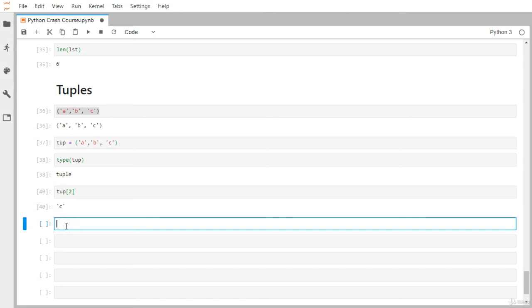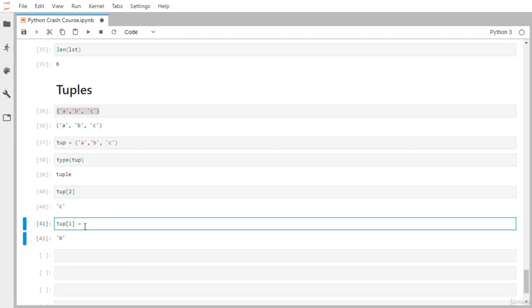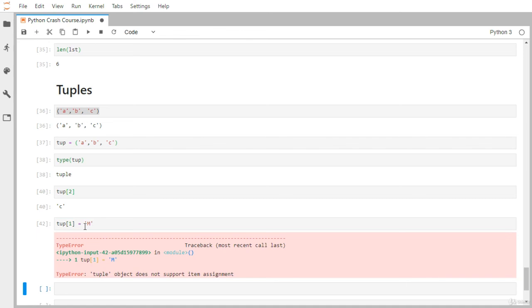But one thing I would like to point out is that there is something you cannot apply here. Let's say you want to modify the second element B to M. Index 1 is pointed to by B. Now if I try to assign some other character, let's say M, you can see what happens.